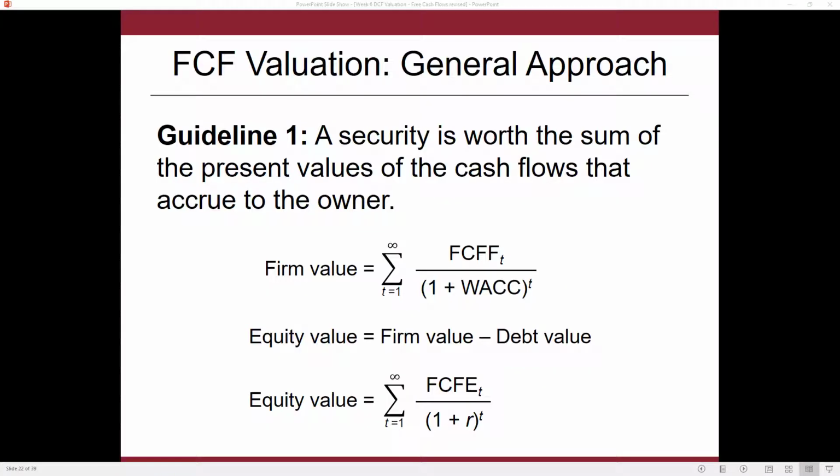When implementing a discounted cash flow valuation, you use expected cash flows in the future. And the most popular form of a DCF, or discounted cash flow valuation, uses free cash flows. What you can see here are the primary formulas that represent this. Firm value is equal to the sum of the expected future free cash flows that are available to the firm, discounted at the weighted average cost of capital.